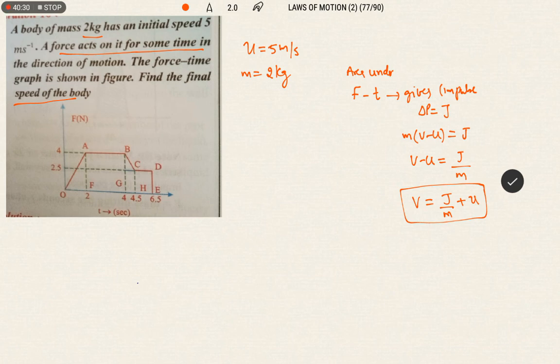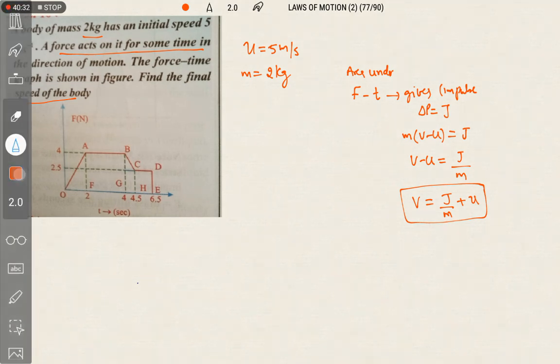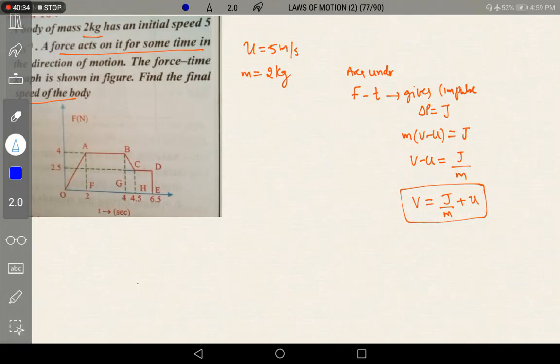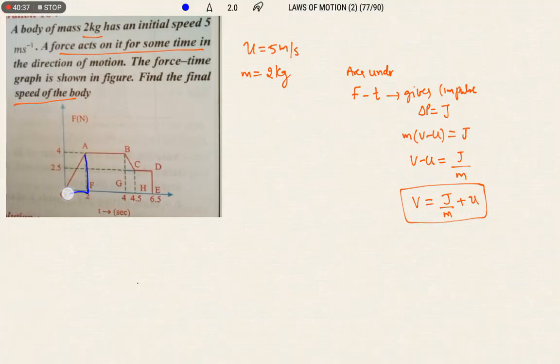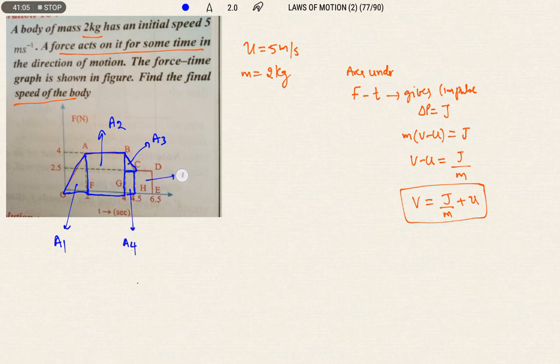Let us see how to simplify this. We have total how many areas? Let us divide this. This is area 1, and this will be area 2, a triangle, only this one, A2. Next I am taking this as a triangle, A3, and here one rectangle, A4, and this is A5.